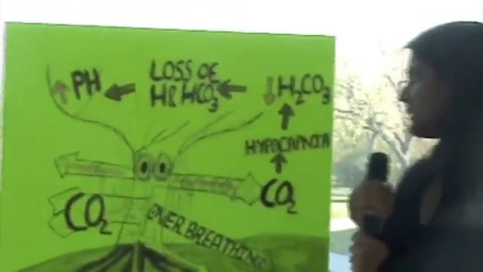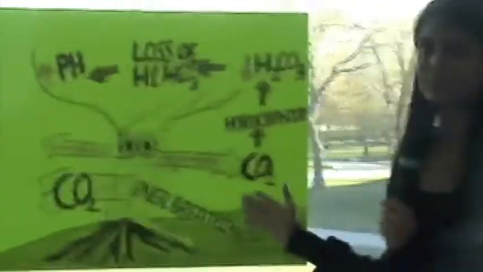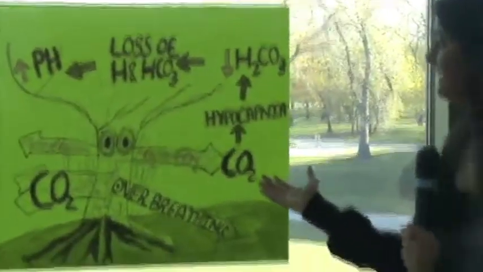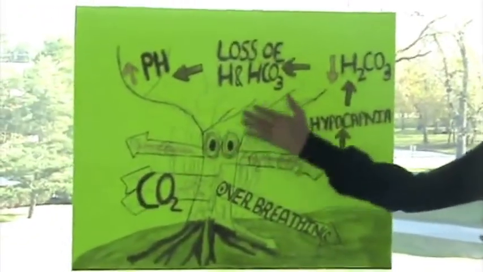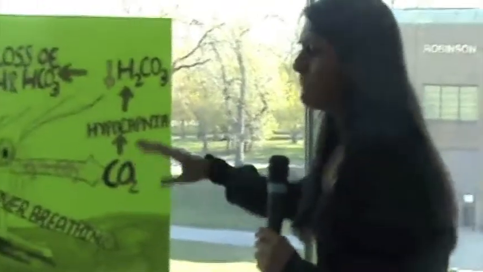I'm Sweta Patel, and now we are going to go over respiratory alkalosis. Look at my friend. He's breathing too much. Why is he doing that? He's exhaling too much carbon dioxide. Now he's going to lose CO2 by hyperventilation. Why does he need to do that?